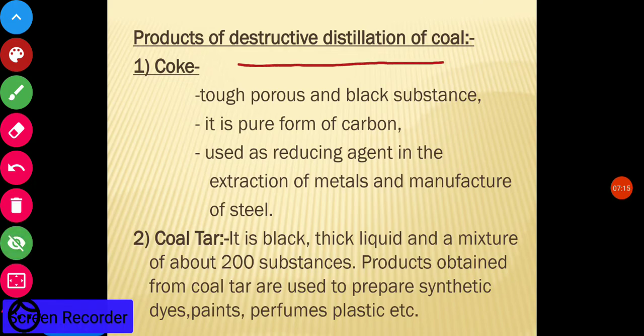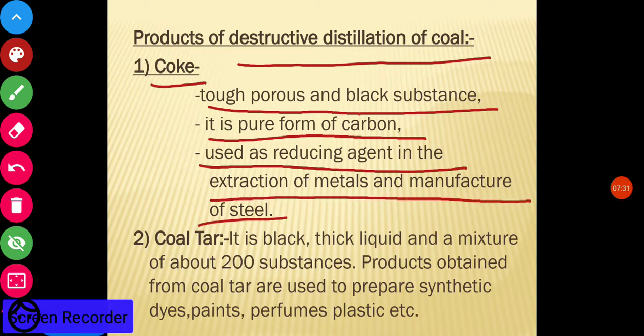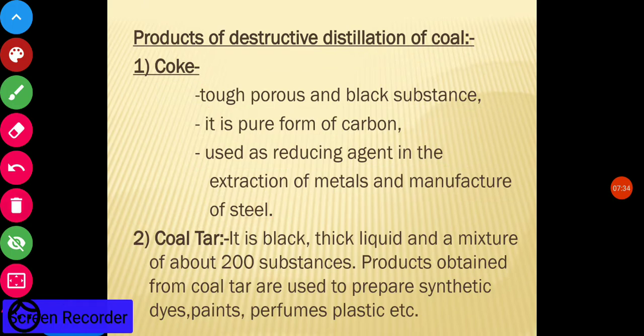Now, products of the destructive distillation of coal. The first is coke. This is a tough, porous and black substance. It is a pure form of carbon. It is used as a reducing agent in the extraction of metals and the manufacture of steel. So the first product is coke. The second product is coal tar.